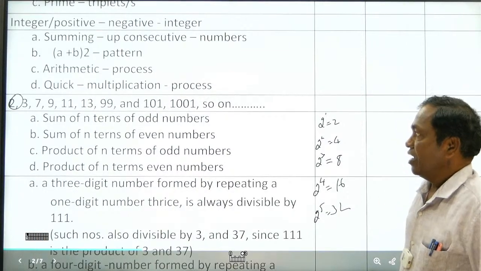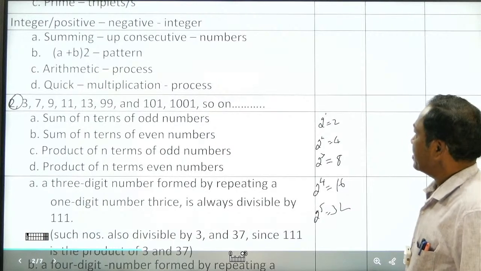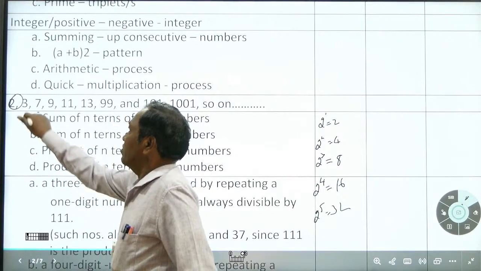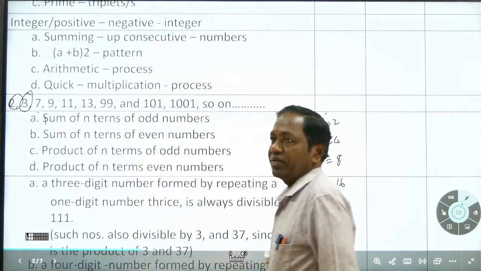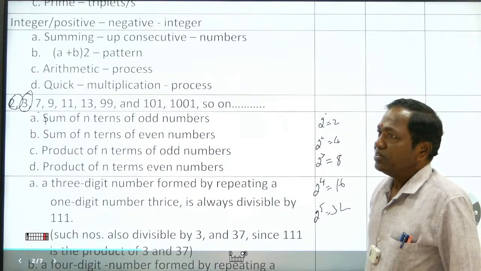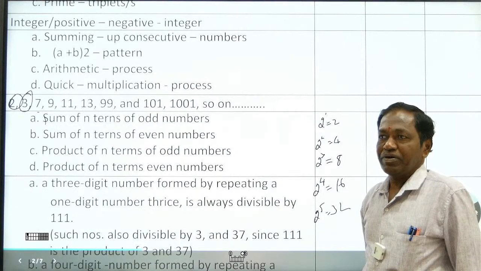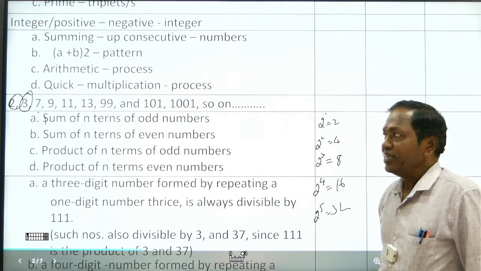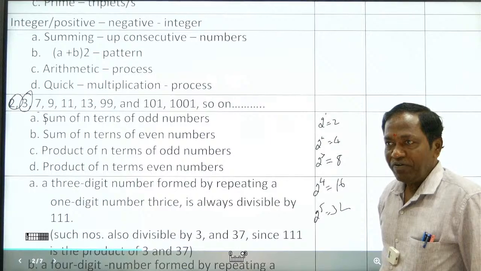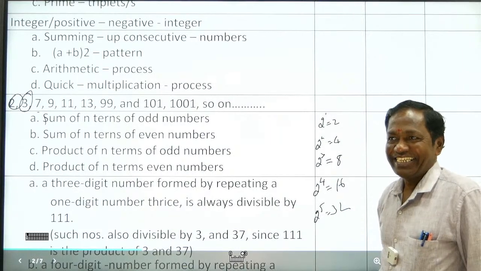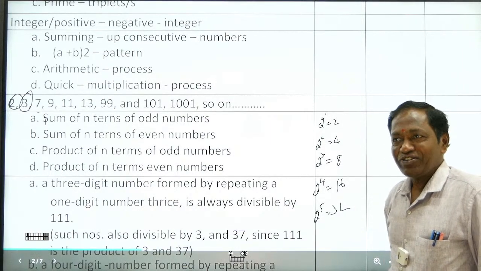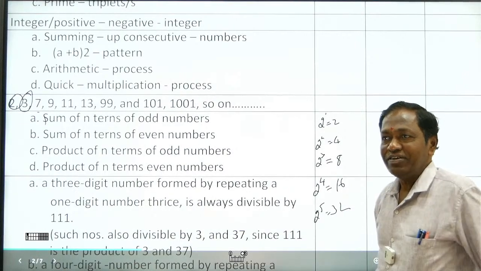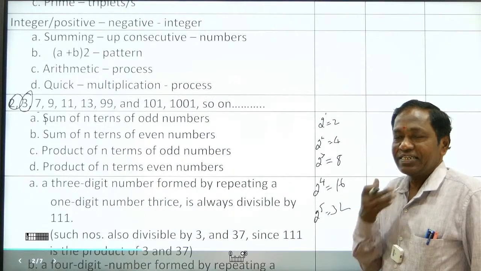Okay, right. And next, uniqueness of 3. What is the uniqueness of 3? It is the smallest odd prime number. Also, 3 is the sum of the first 2 natural numbers: 1 plus 2, the first 2 natural numbers, is equal to 3. It's like that. Next.